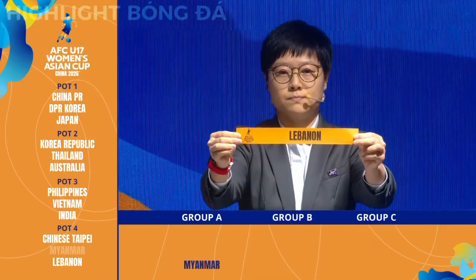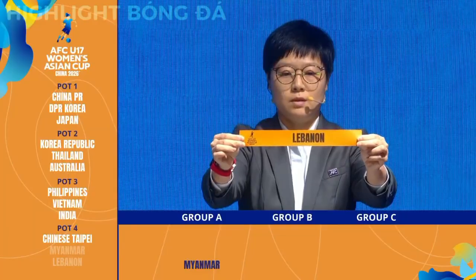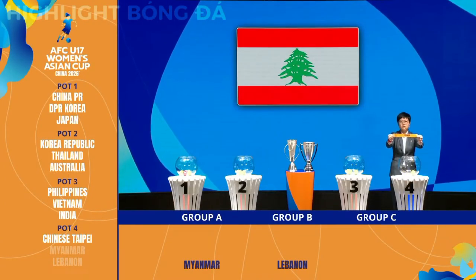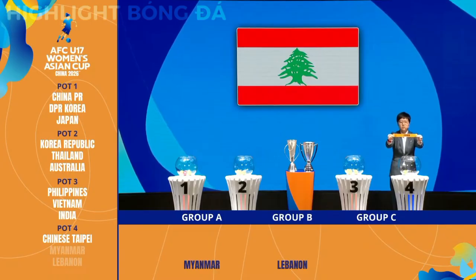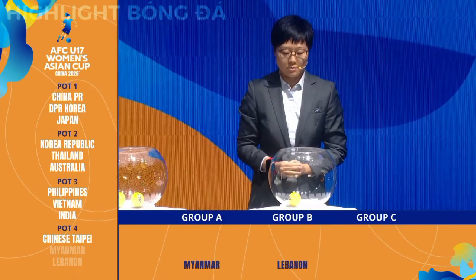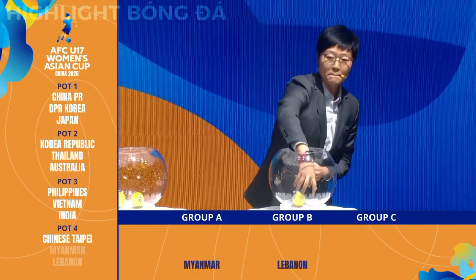Lebanon. A debutant to the final stage of the competition, Lebanon has tried several attempts in the qualifiers, and finally they made it to this year's final. Lebanon is drawn to B4, and we have the remaining team from pot 4 now.